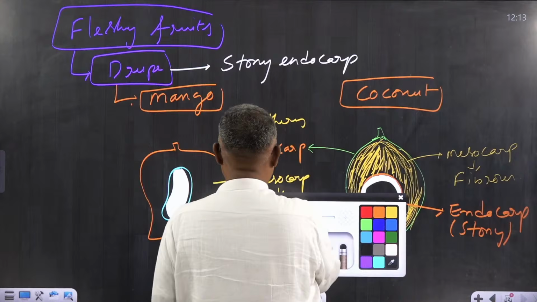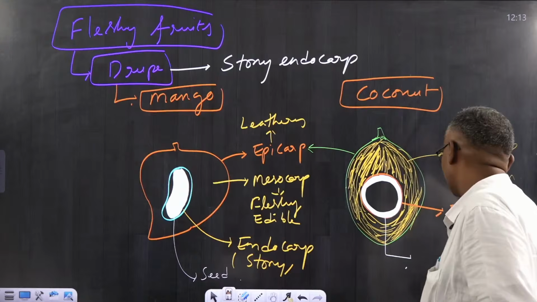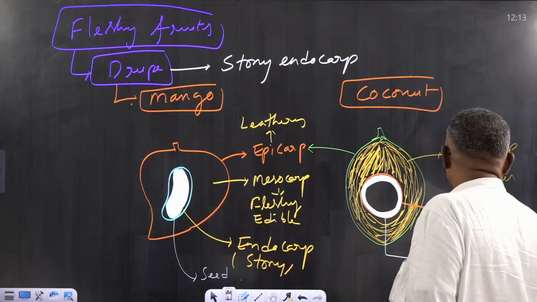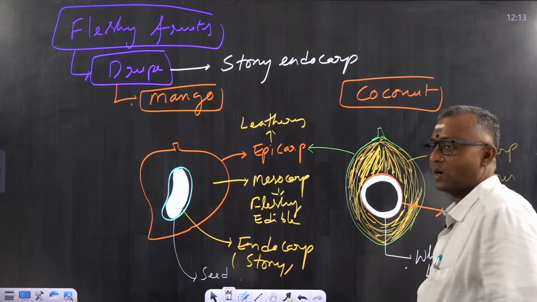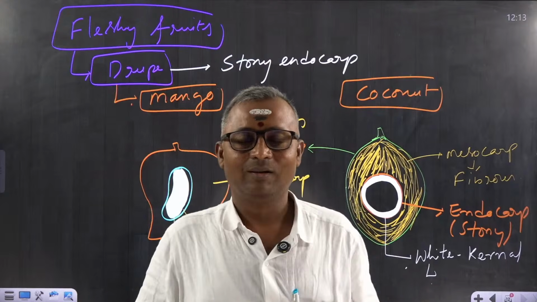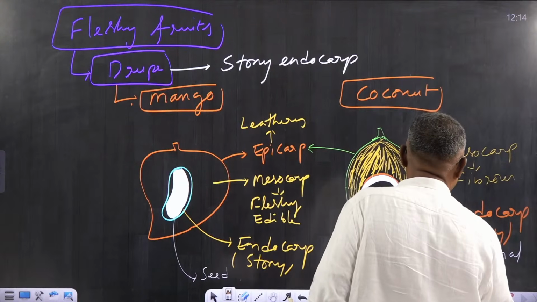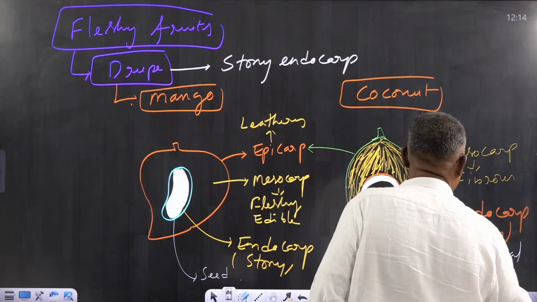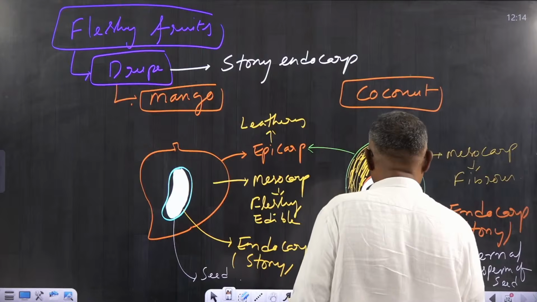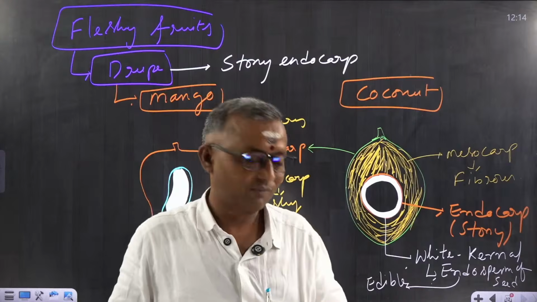We used to call it coconut meat. Some people call it coconut meat, isn't it? So this kernel itself is endosperm of seed, which is edible. Got it? Is it clear for all of you?